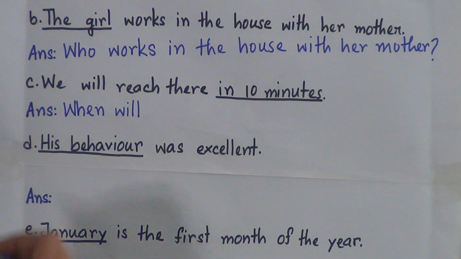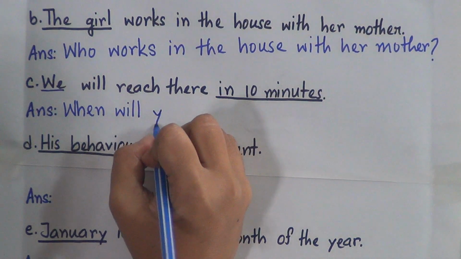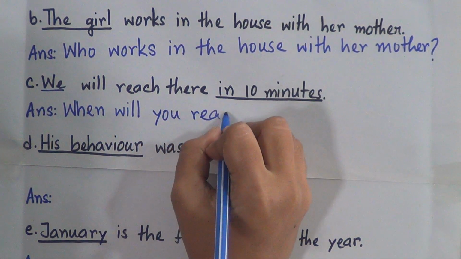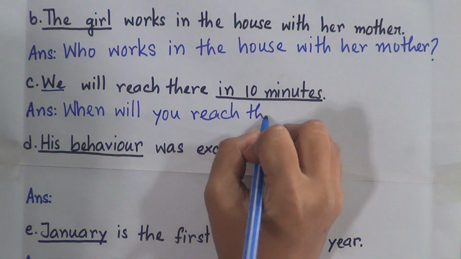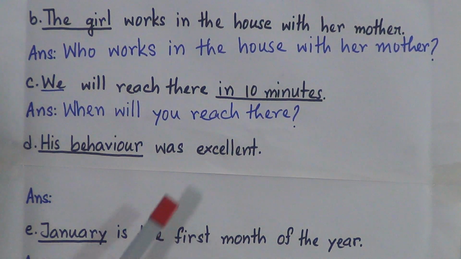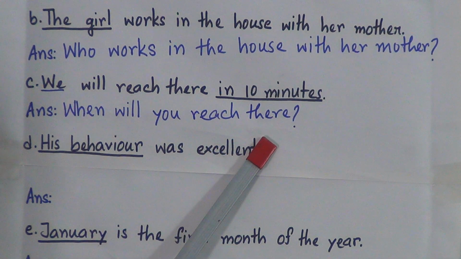And now look at the subject we, and we all know that if the subject is in the first person, we will change it to the second person, so it will be you. When will you reach there? And dear students, you must put the question mark at the end of the sentence.